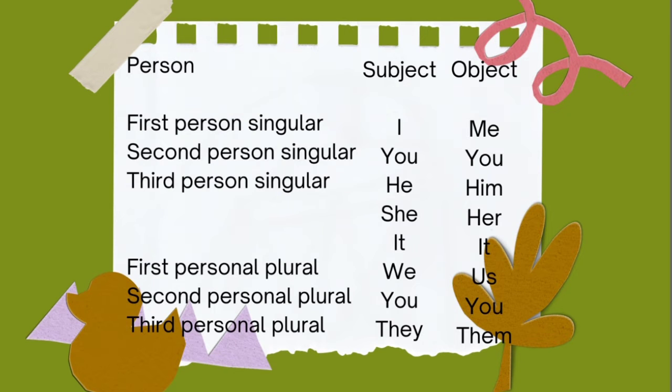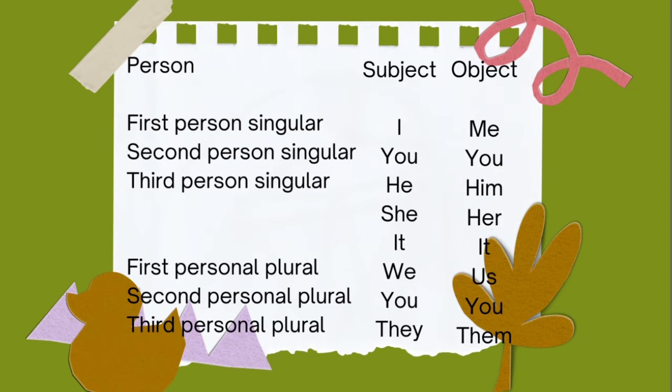And the forms of personal pronoun: the first person singular, the subject is I, the object is me. The second person singular, the subject is you and the object is you. The third person singular, the subject is he, the object is him, the subject is she, the object is her, the subject is it, and the object is it.